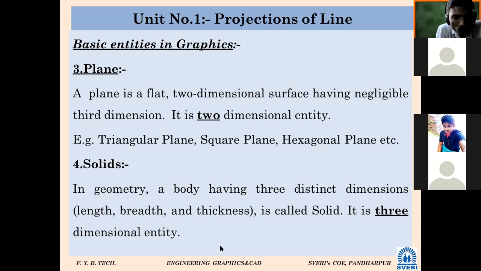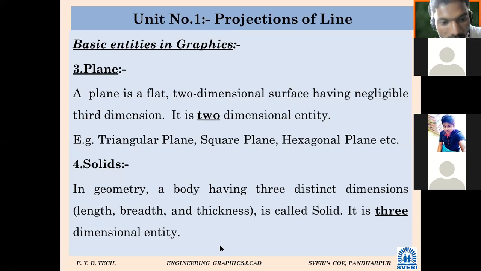So you may say, in other words, the object which occupies volume is a solid, but it should have a certain, definite shape. Otherwise, water, you may say it is occupying volume, but it doesn't have a definite shape, so we can't say solid. Forget about that chemistry. In geometry, the object which has three distinct dimensions is called a solid.